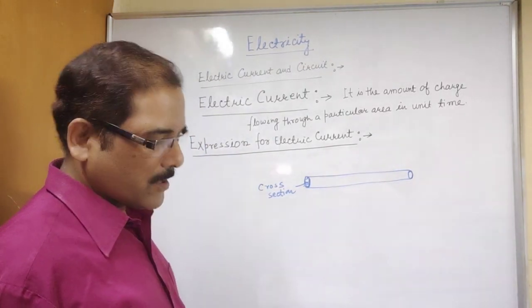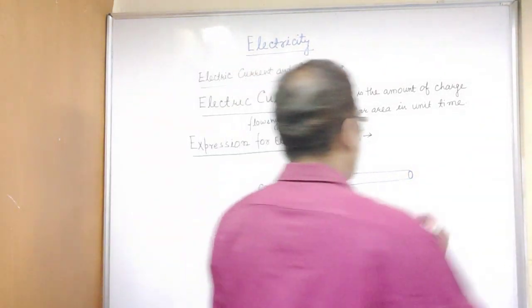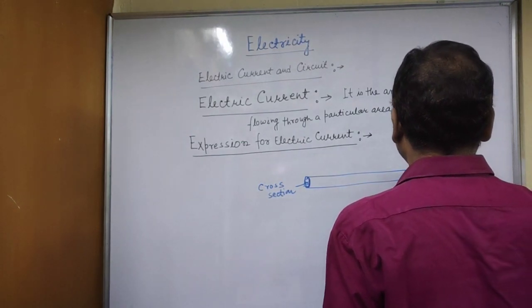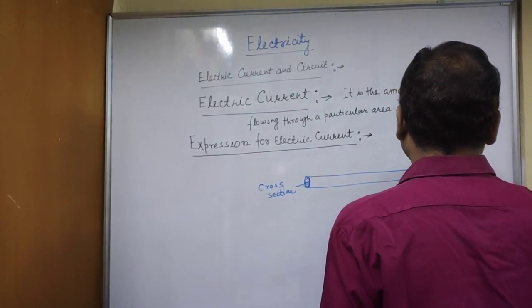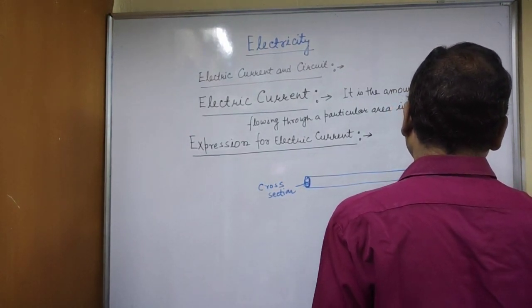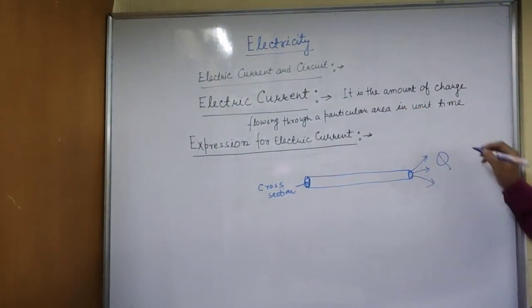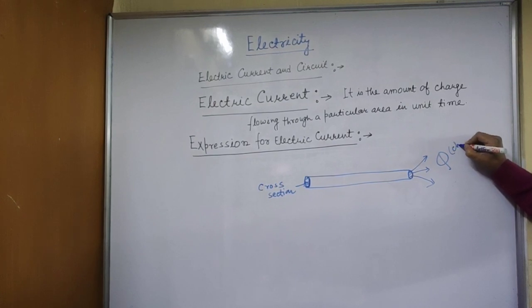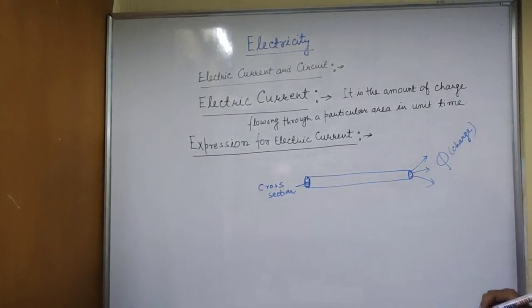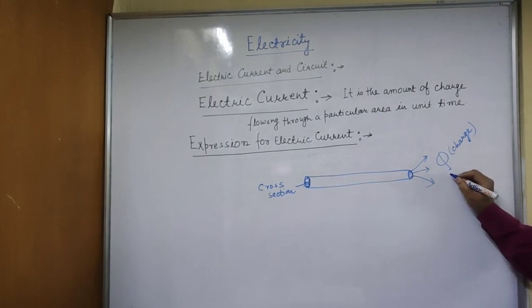Now suppose in unit time Q quantity of charge, Q represents net charge, is flowing per unit time or in time t.